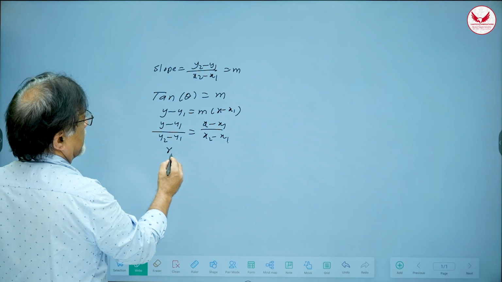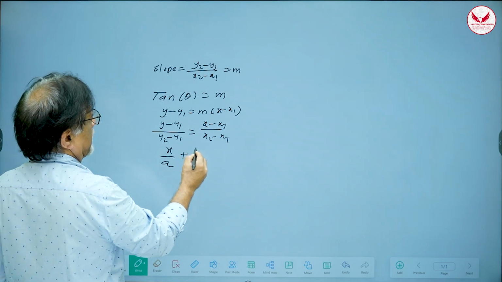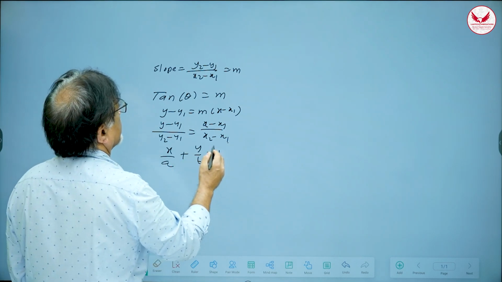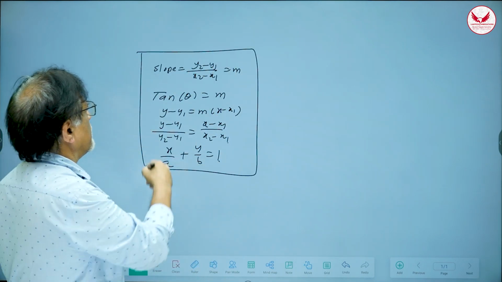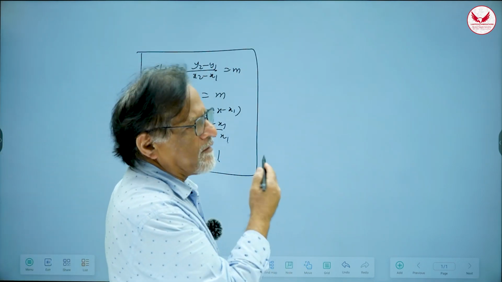And then we have learned the double intercept form, that is x upon a plus y upon b is equal to 1. So this is the summary of today's lecture. Okay. So memorize these formulas and understand the relationship between them.